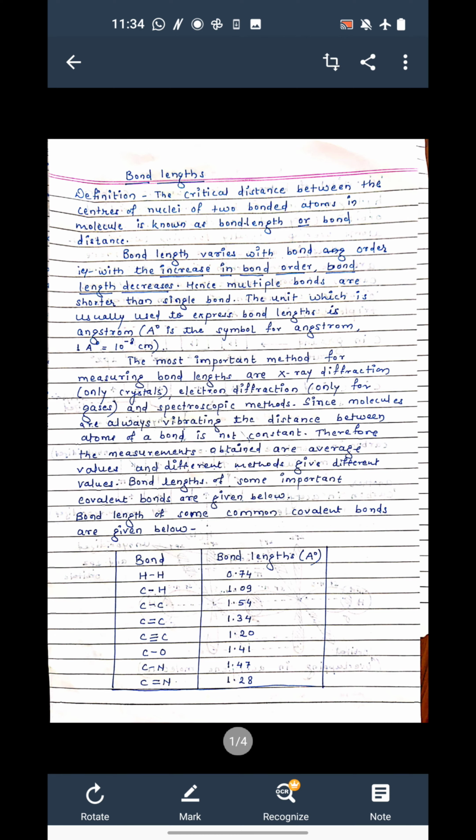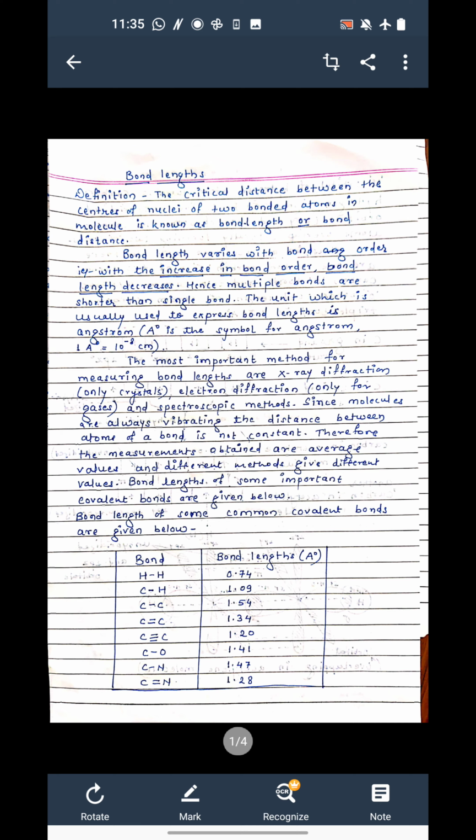Like the X-ray diffraction method, which is applicable only for crystals. The electron diffraction method is applicable only for gases, and some other spectroscopic methods are also there. But all methods give slightly different values, because the molecule is vibrating, and therefore whatever value we are writing is an average of all.